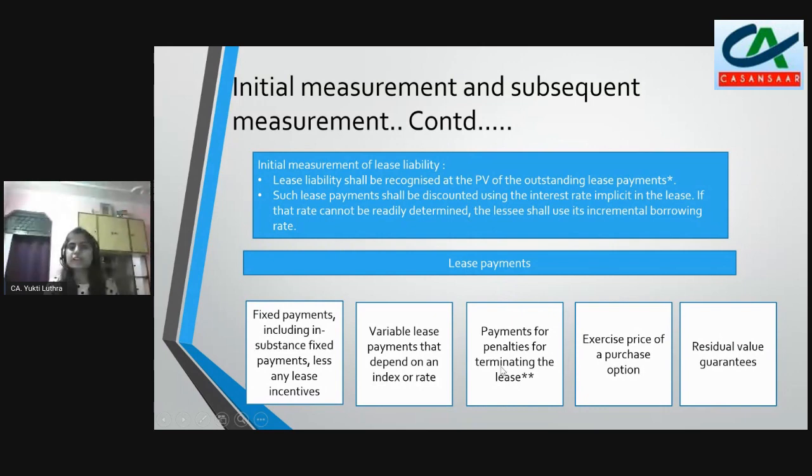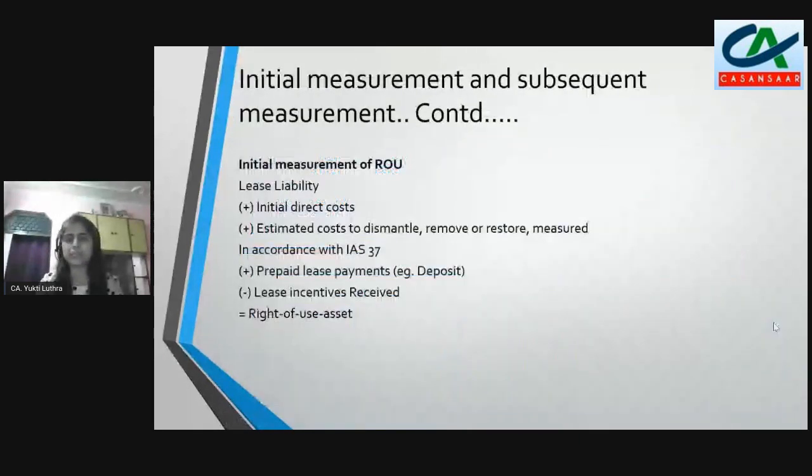Payments for terminating the lease. If the party has a right to terminate the lease and it is reasonably certain, it is prima facie evident that this right will be exercised. So I will include those penalties as well, if there are any. And if there is a purchase option, I have to include the exercise price of that option as well. This is the same case if it is reasonably certain to be exercised. And any residual value guarantees, if there are any. So all these items are included in my measurement of lease liability.